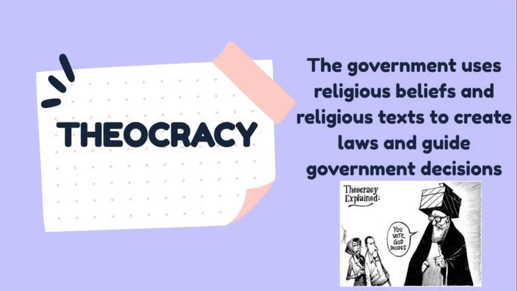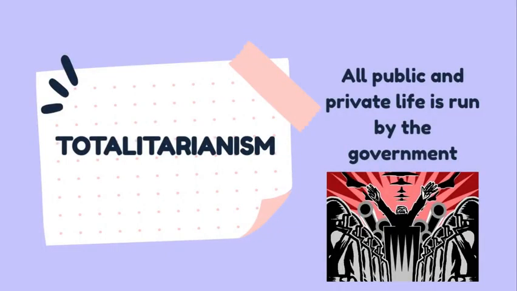Then we have theocracy. Theo is related to God. So this is going to be the government uses religious beliefs and religious texts to create laws and guide government decisions. So this is where the government is led by a religion. Then we have totalitarianism. All public and private life is run by the government. Everything that a citizen does must be approved by the government.